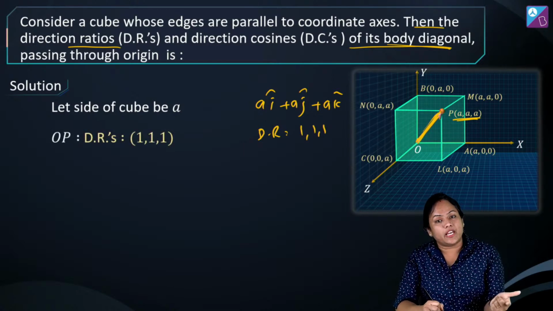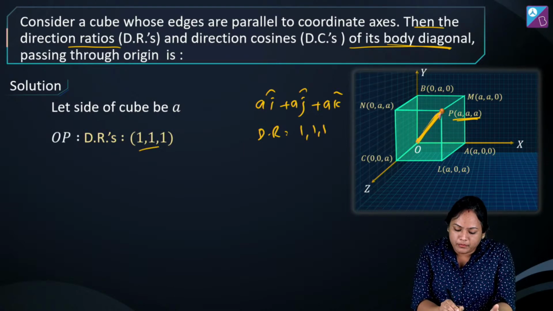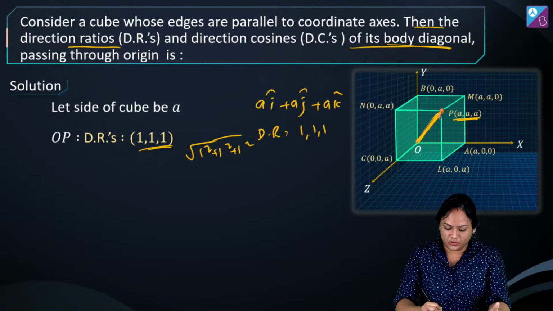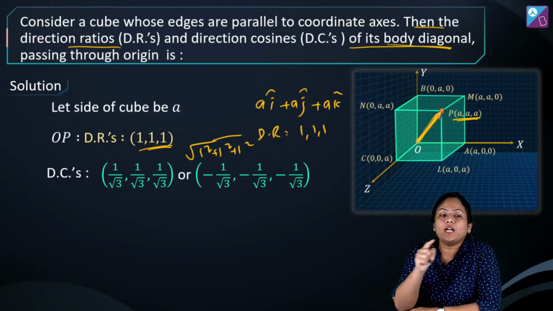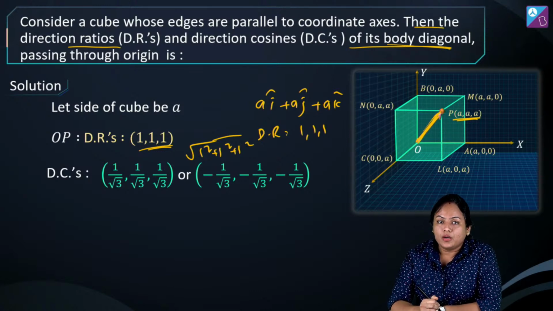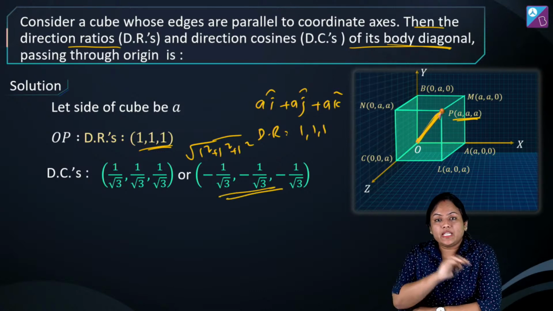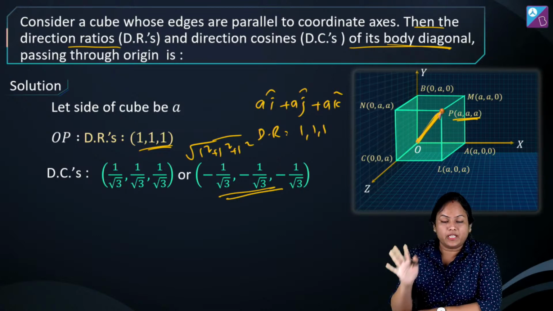And if the direction ratio is with me, obviously I'll divide it by its magnitude, which is root over 1 square plus 1 square plus 1 square, that is root 3. So it is going to be 1 by root 3, 1 by root 3, 1 by root 3, or the negative of it. Okay? So these two are the correct answers for direction cosines.